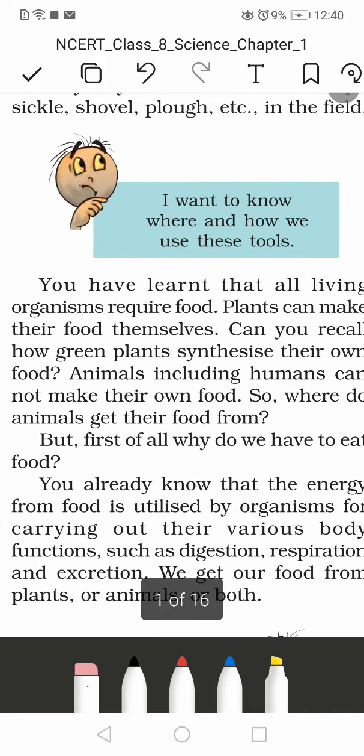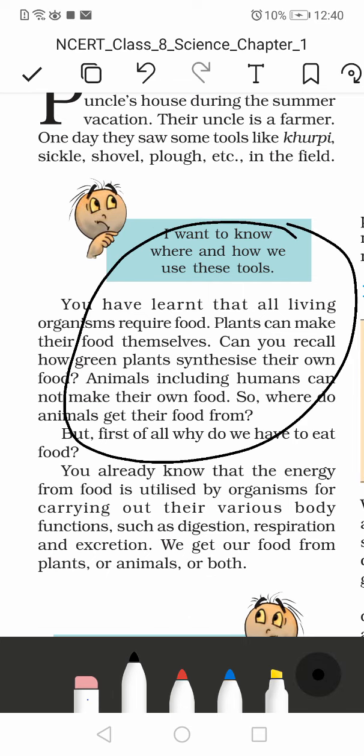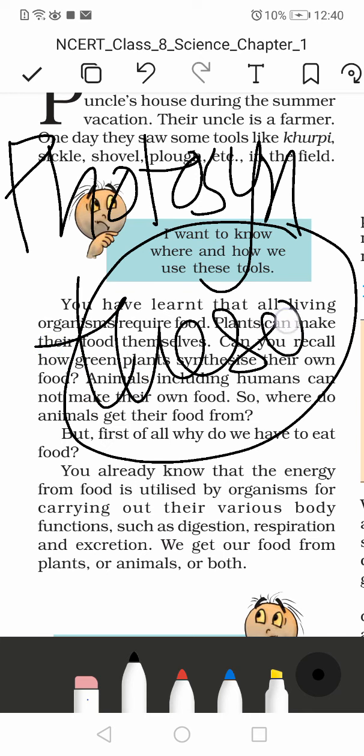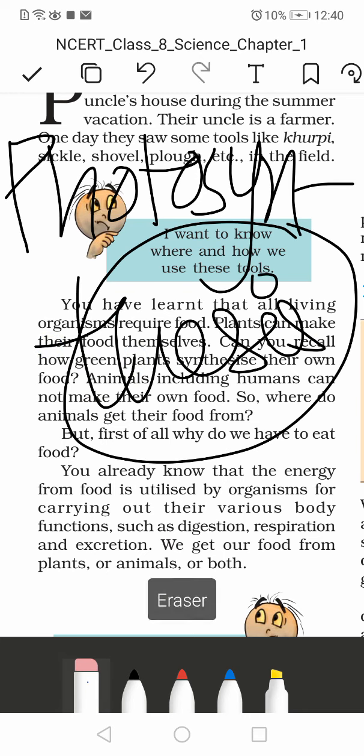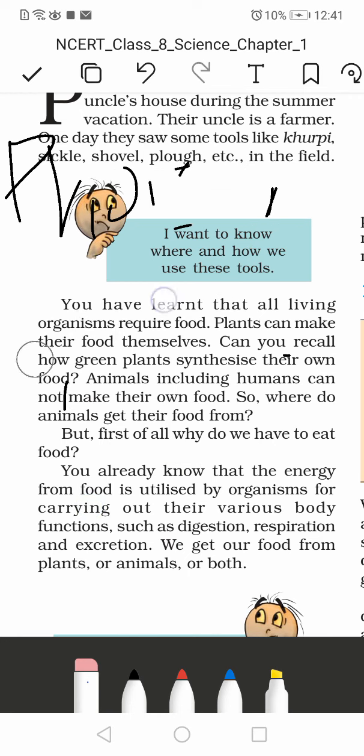In this paragraph they're saying that you've learned that all organisms require food. Plants can make their food themselves because of the process of photosynthesis. I hope you remember this, because if you don't, revise it. Photosynthesis is the process where plants make their own food using carbon dioxide, sunlight, water, nutrients, and minerals. That's the simple definition of photosynthesis.